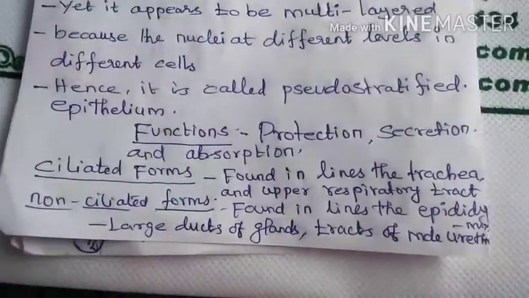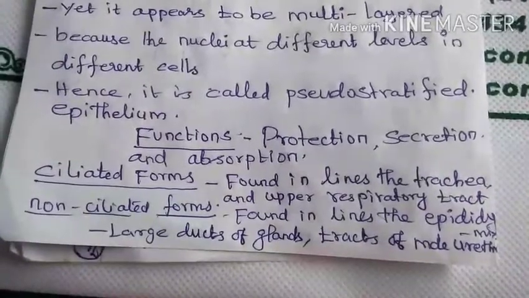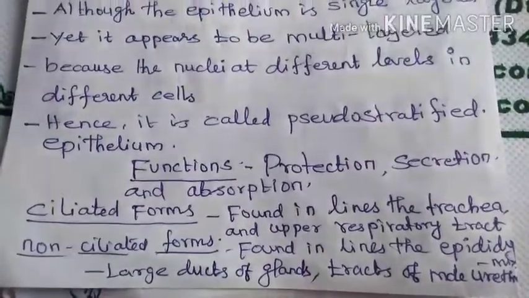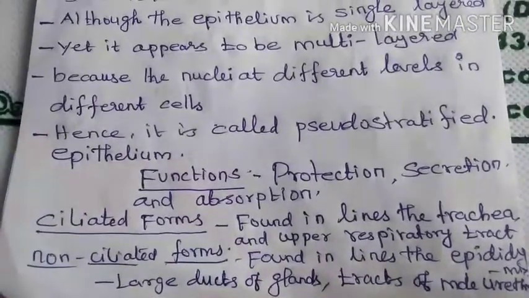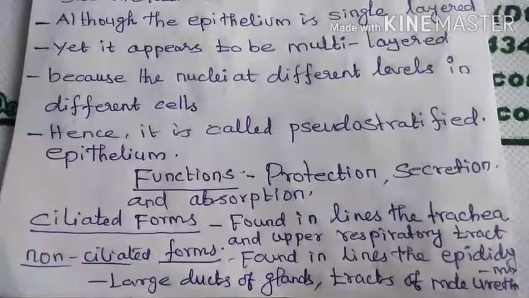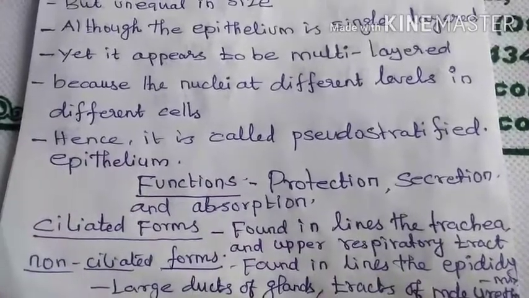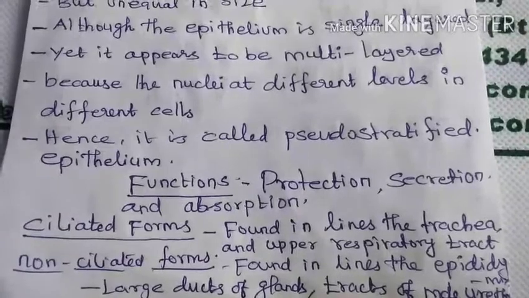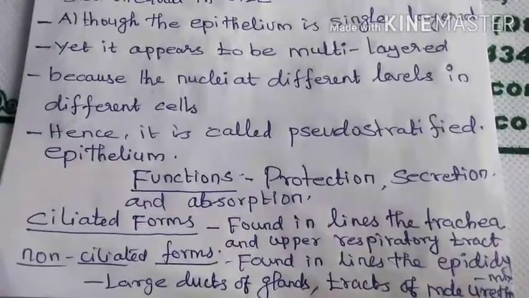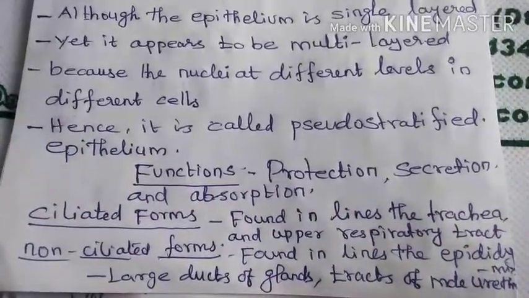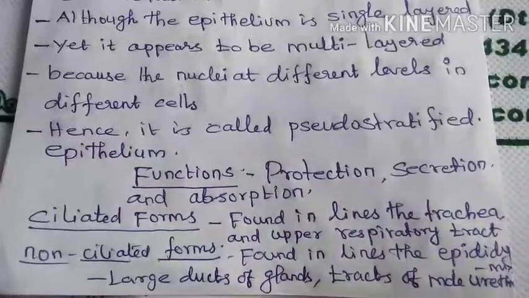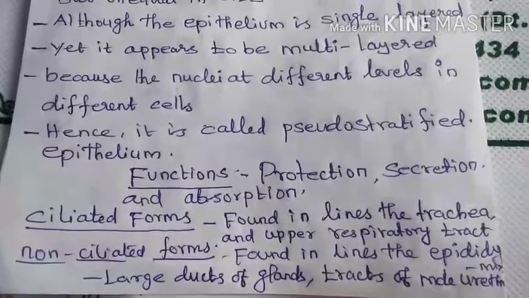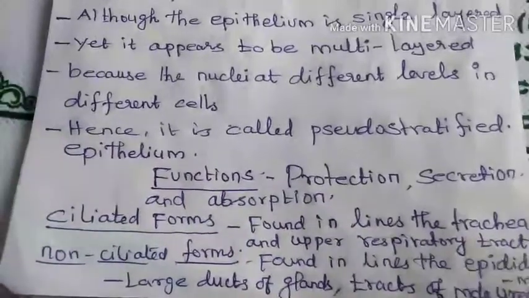What is the function of pseudo-stratified epithelium? Protection, secretion and absorption. Another one, ciliated form: pseudo-stratified ciliated form is found in the lining of the trachea and upper respiratory tract. Non-ciliated form is present in the lining of the epididymis, large ducts of glands and tracts of the male urethra.